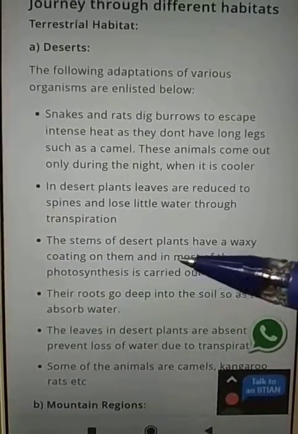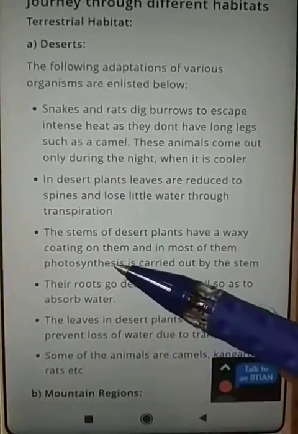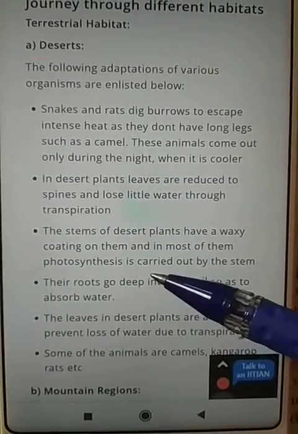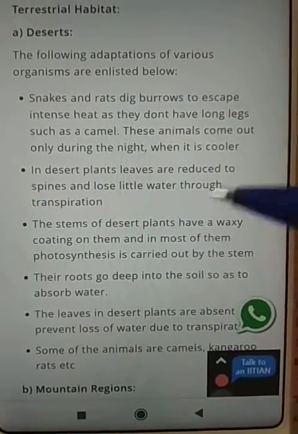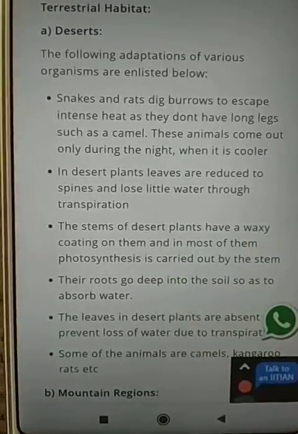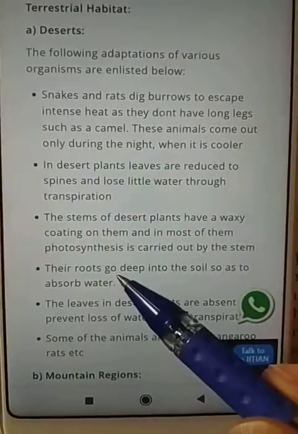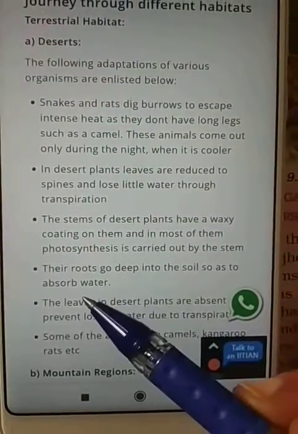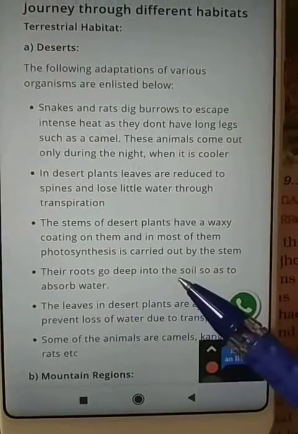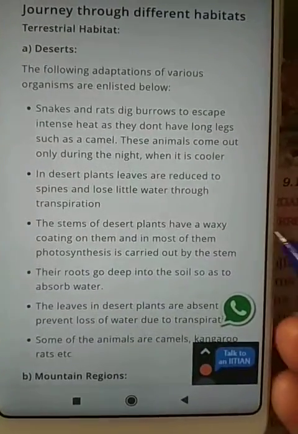The stem of desert plants has a heavy coating, and photosynthesis is carried on in the stem because they do not have leaves. The roots go deep into the soil to absorb water. Their roots are very long in search of water.